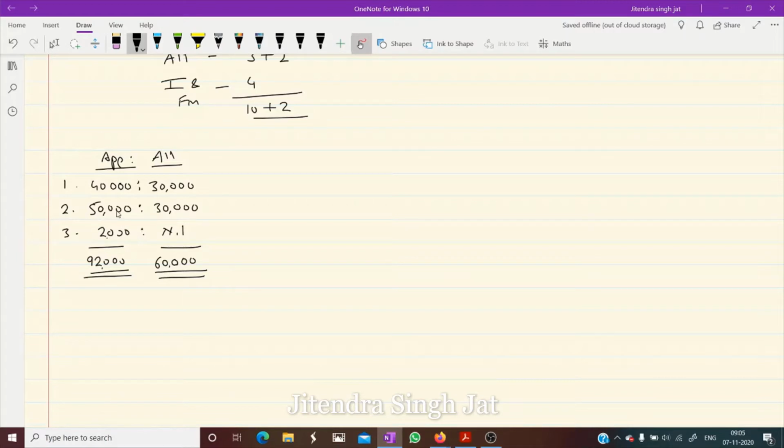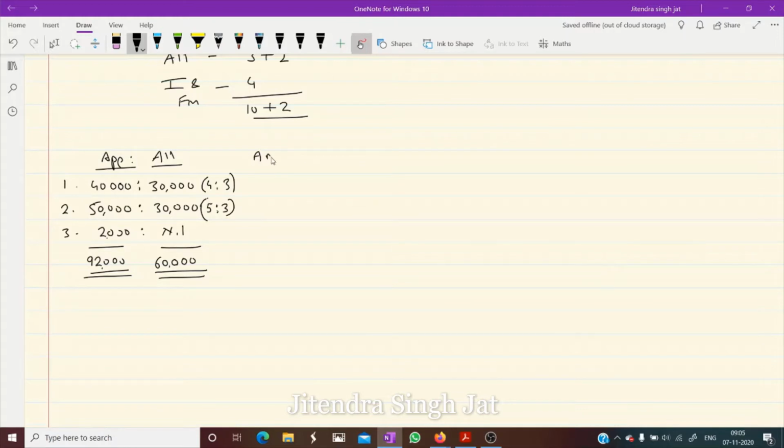Okay, now let's see what is the ratio of the first category. The ratio of the first category is 4:3. It means for every 4 applications, 3 shares are given. The ratio of the second category is 5:3. It means for every 5 applications, 3 shares are given. So this will be useful in the coming working notes. So let's see.